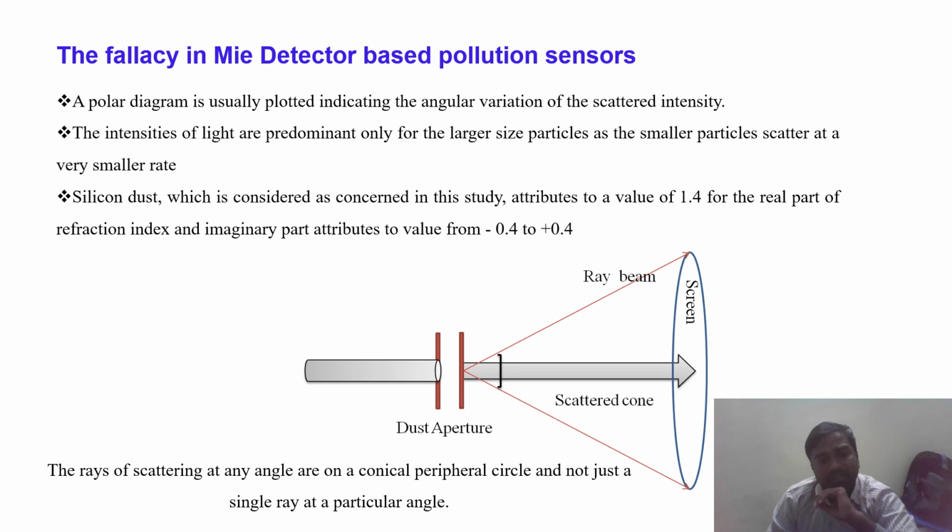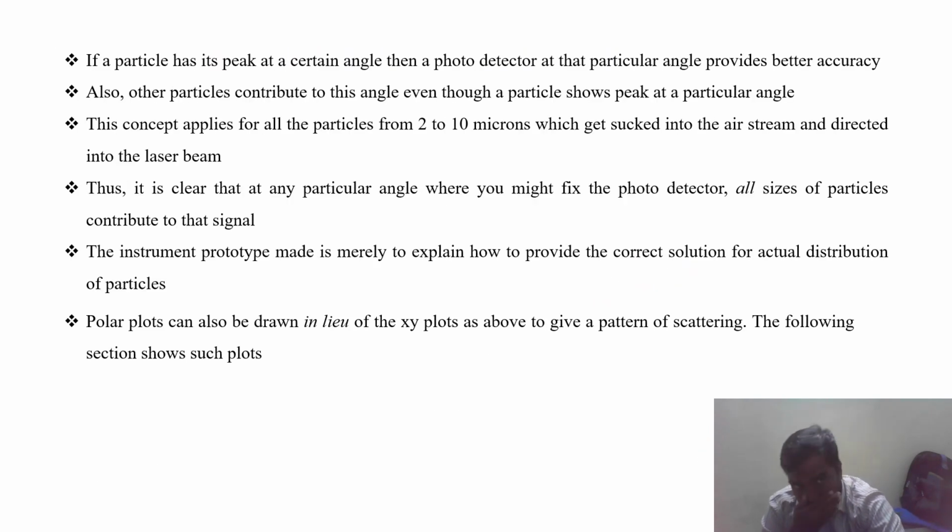It is not just a single ray, it is a particular angle. We have to say it's a particular angle, because in this diagram it looks like a single ray, but it is not a single ray, it is a particular angle. With the particle peaking at a certain angle, the photodetector at that particular angle provides better accuracy. Also, the other particle contribution must be there at a particular angle.